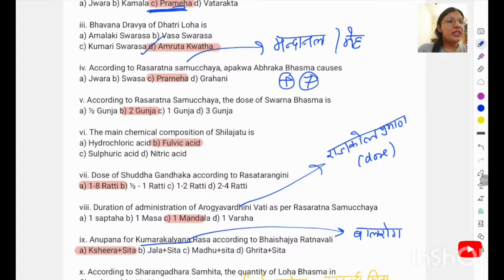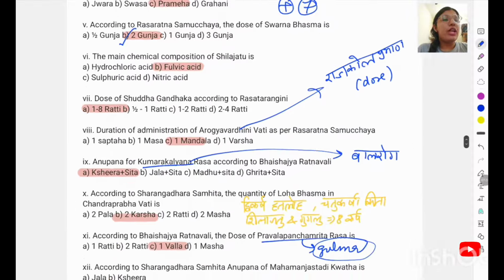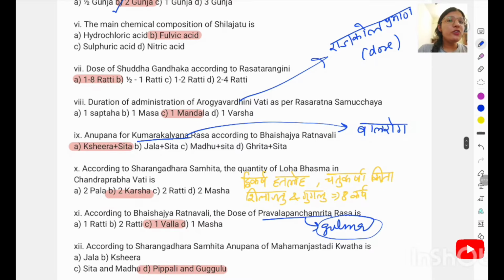According to the Rasaratna Samucchaya, the dose of Swarna Bhasma is basically 2 gunja. The main chemical composition of Shilajatu is fulvic acid because it is an organic mineral. Dose of Shuddha Gandhaka according to Rasatarangini, it is a repeated question so it is very important: 1 to 8 Rati is the dose.